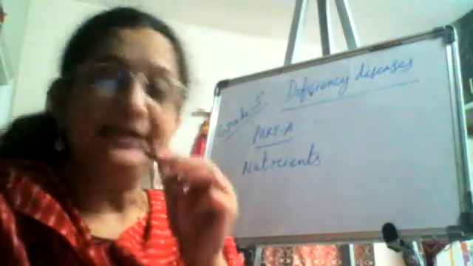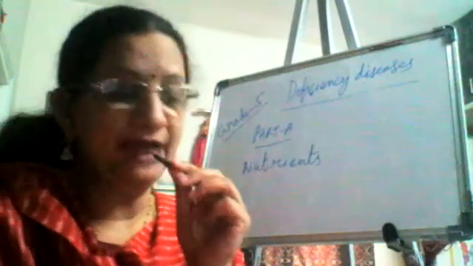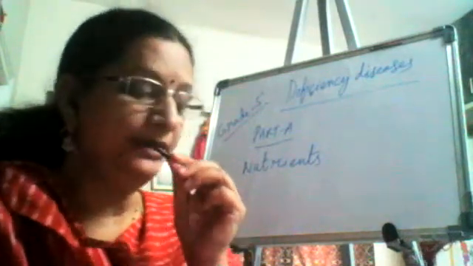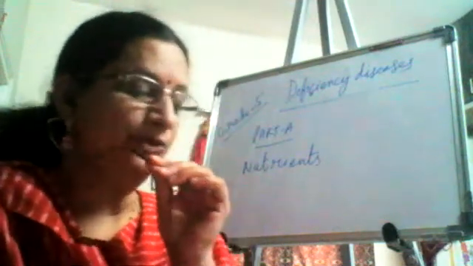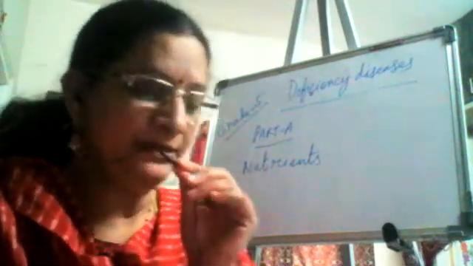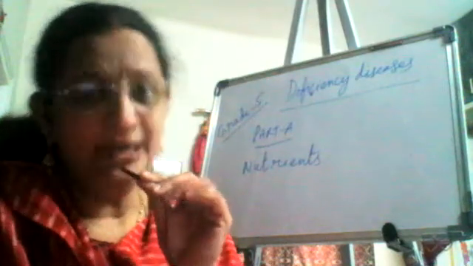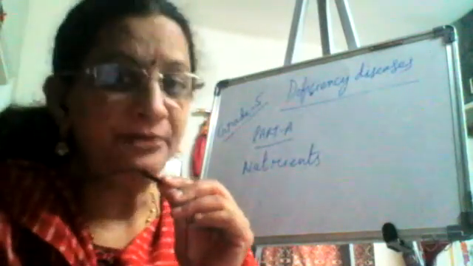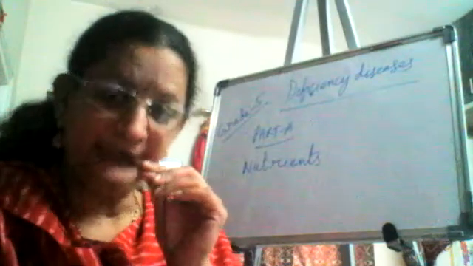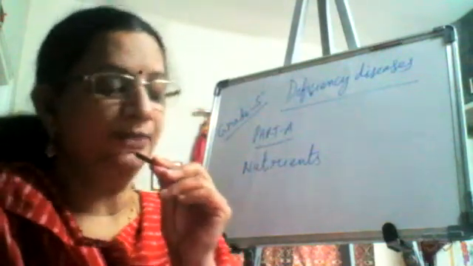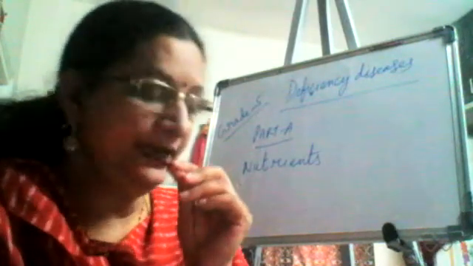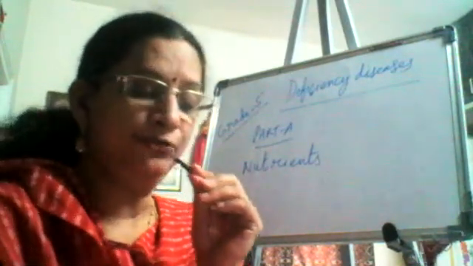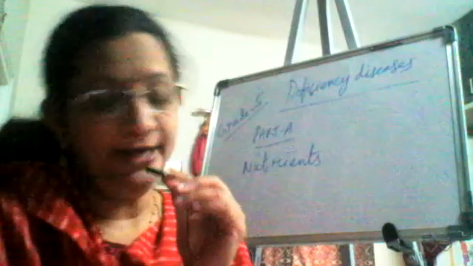So under the essential nutrients, we have 5 varieties. What are they? Carbohydrates, proteins, fats, vitamins, minerals. Let's repeat, and you have to repeat after me. Carbohydrates, proteins, fats, vitamins, minerals. In addition to the above nutrients, our food should also contain water and roughage.